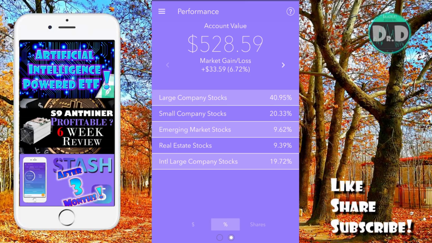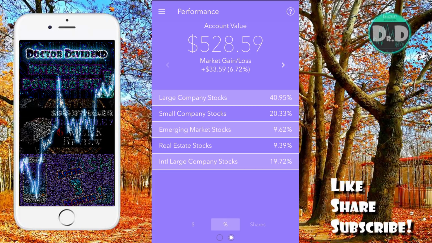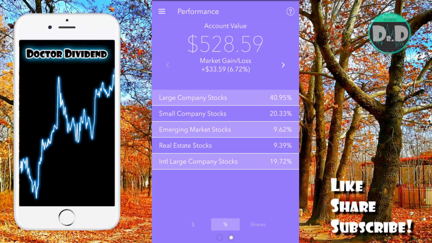And you can see that ratio here: large company stocks 40%, small company stocks 20%, emerging markets 9%, as well as real estate stocks, and then on the bottom there, international large company stocks 19%. And you'll see if you go through the different levels, the least aggressive has fewer international stocks, so international large company stocks may have been eliminated, and in its place they put in bond funds. So it just depends on what level you're in. It'll have a different allocation of these different stocks.